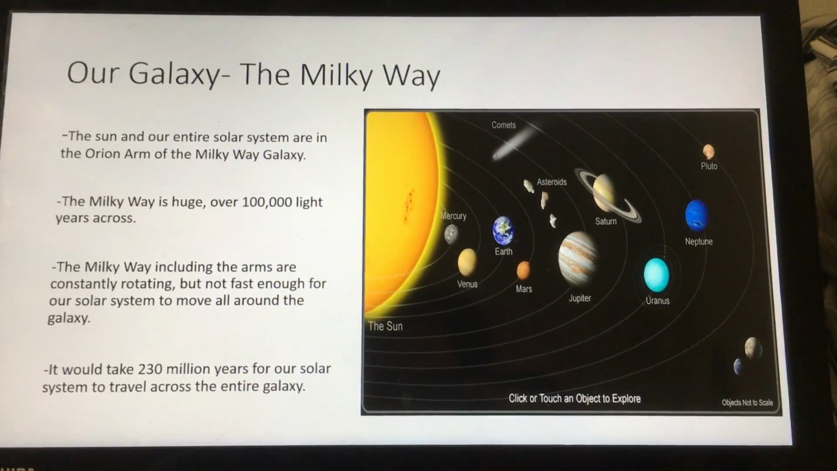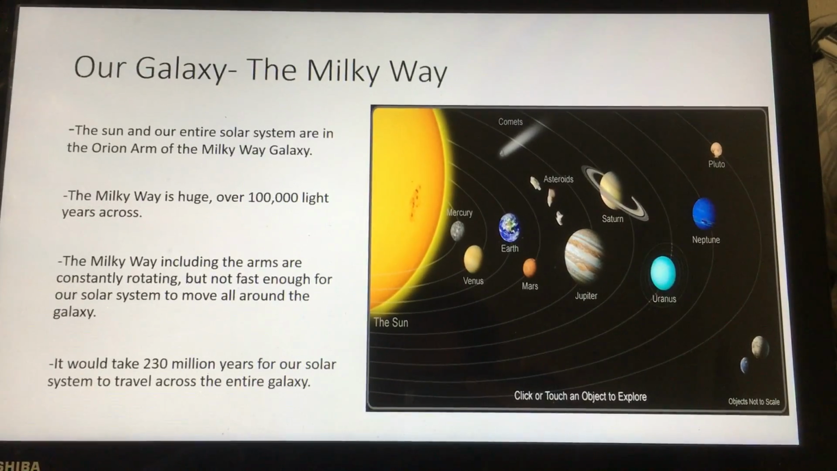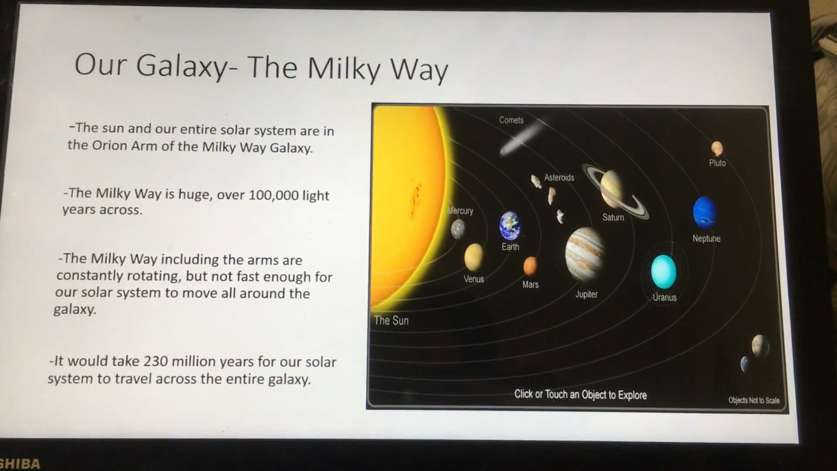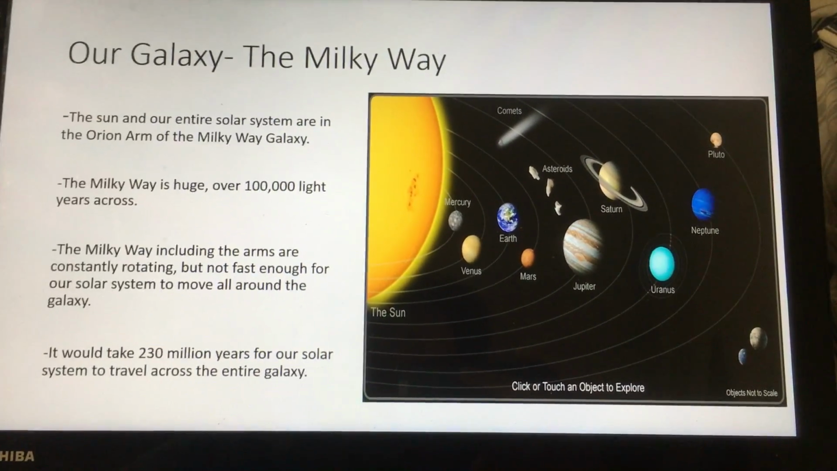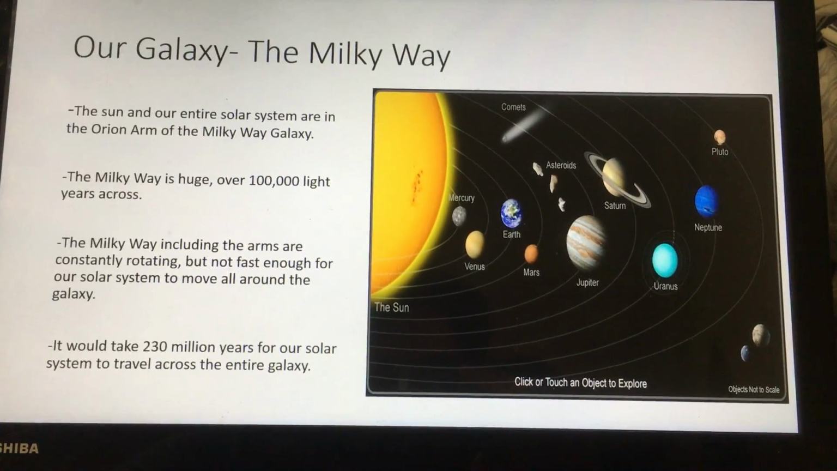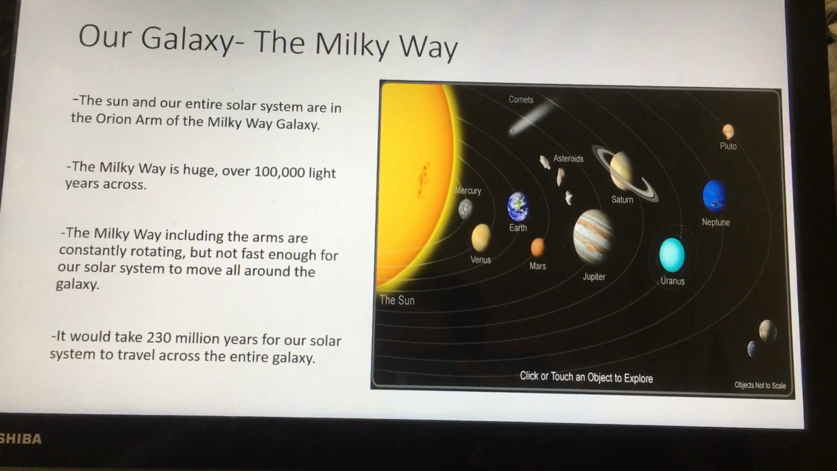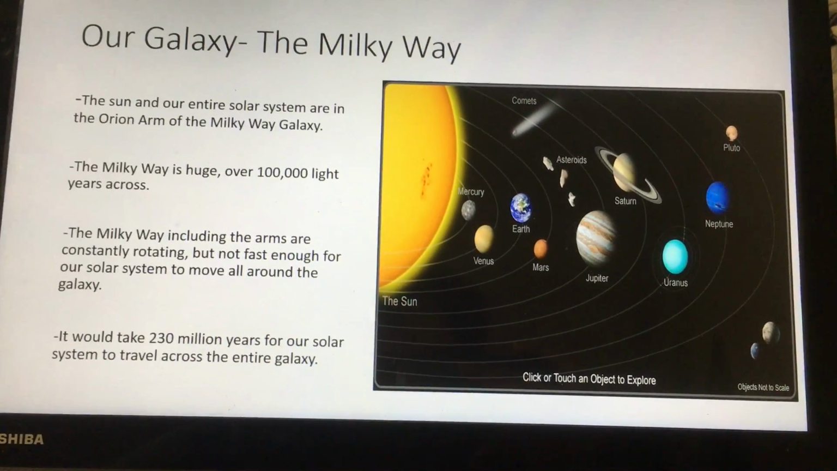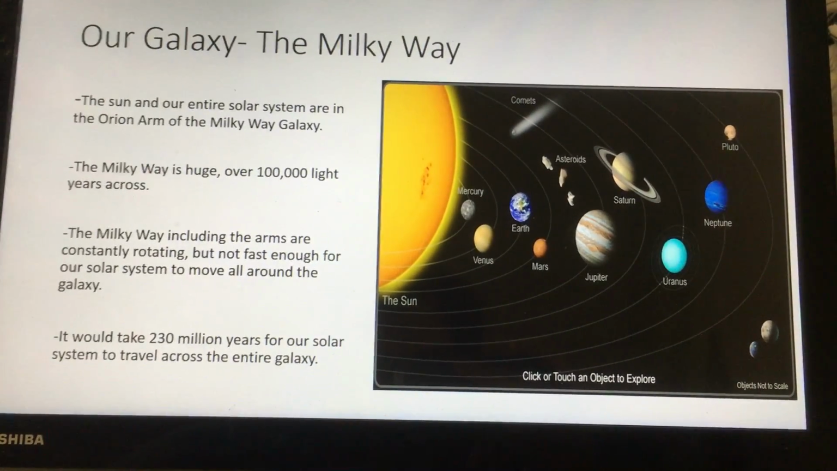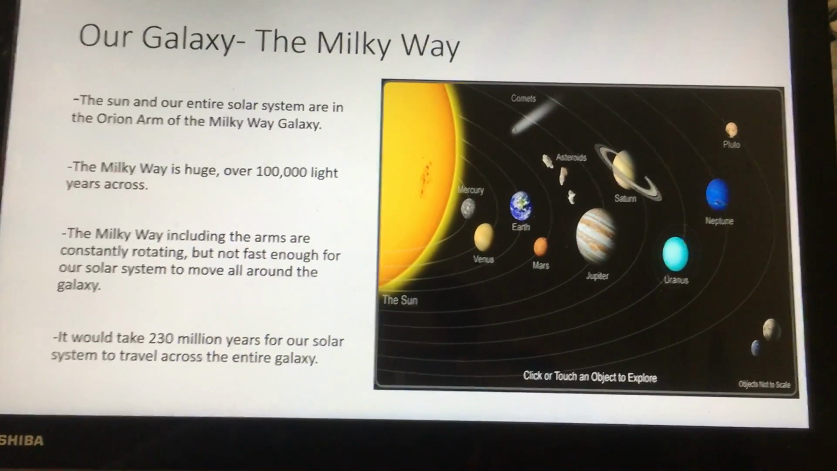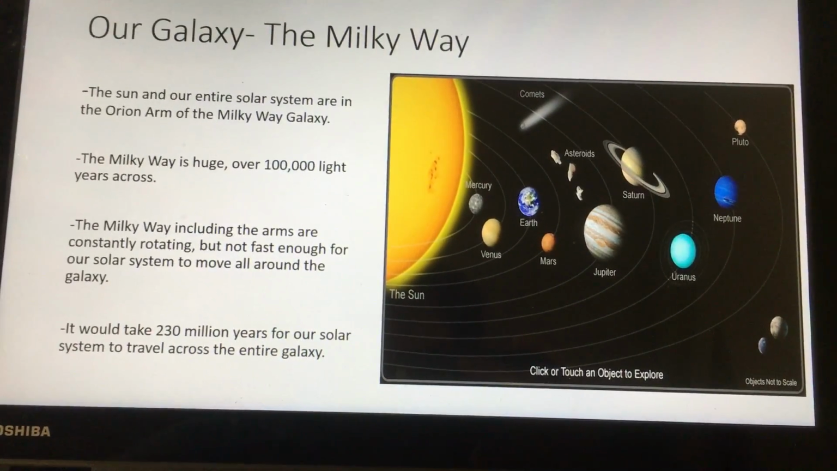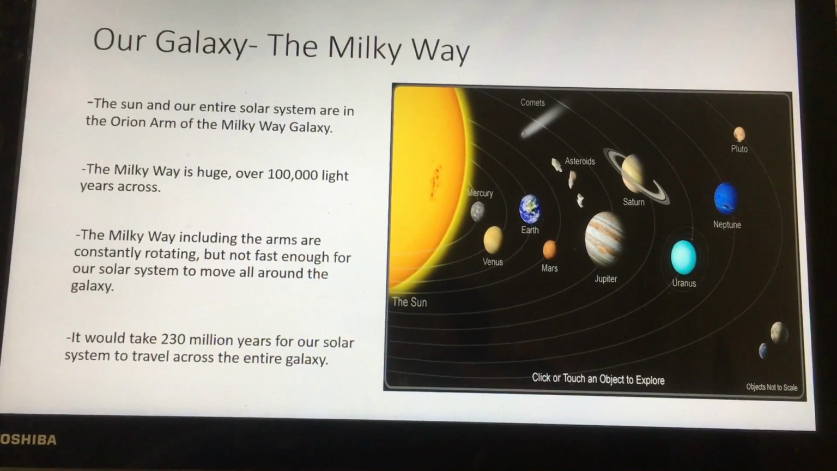Our galaxy, the Milky Way. The Sun and our entire solar system are in the Orion arm of the Milky Way galaxy. The Milky Way is huge, over 100,000 light years across. The Milky Way, including the arms, is constantly rotating, but not fast enough for our solar system to move all around the galaxy. It would take 230 million years for our solar system to travel across the entire galaxy.